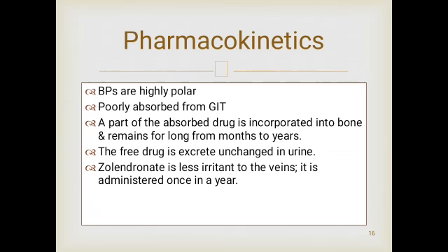Let's come to the pharmacokinetics. Bisphosphonates are highly polar and poorly absorbed from the GIT. A part of the absorbed drug is incorporated into bone and remains for long, from months to years. The free drug is excreted unchanged in urine. Zoledronate is less irritant to the veins. It is administered once a year.